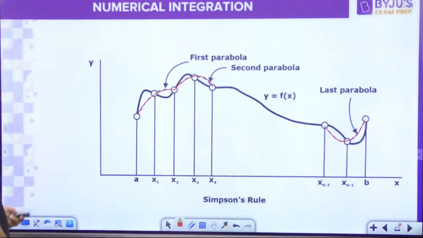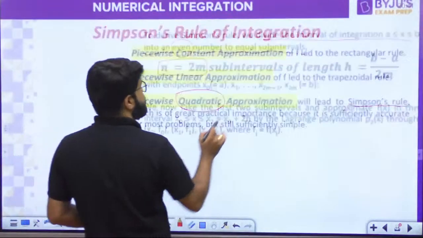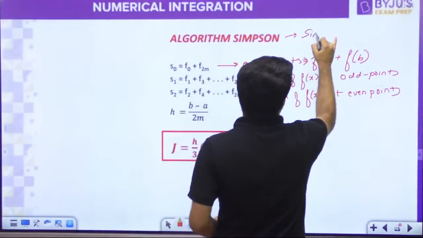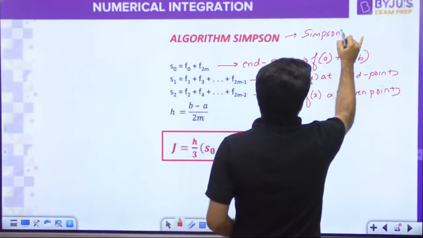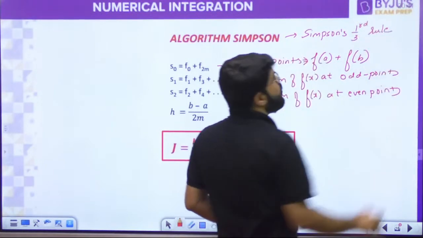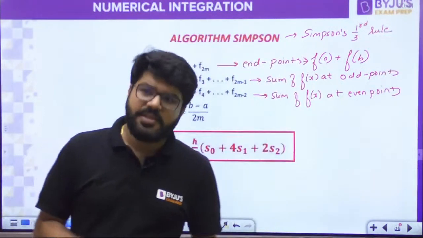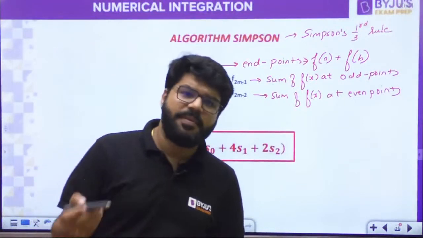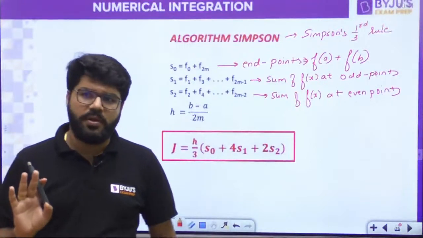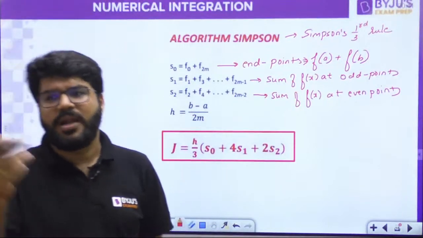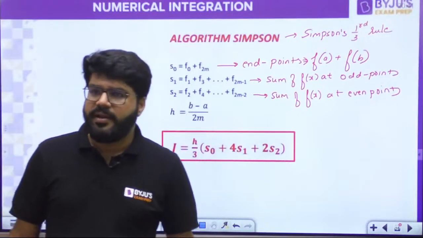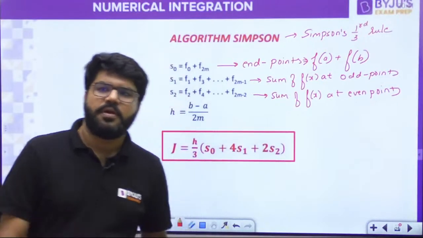What I am discussing is the Simpson's 1/3 rule, which is in your syllabus. There is actually one more Simpson's rule, the 3/8 Simpson's rule, but you don't have to study it. You have to go only for the 1/3 rule. That's what I was telling Parvinder, and you dropped a doubt regarding it. Only Simpson's 1/3 rule.